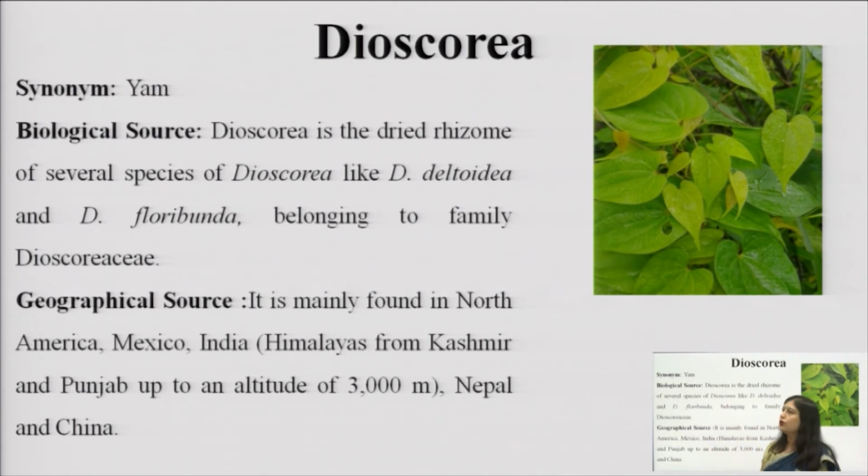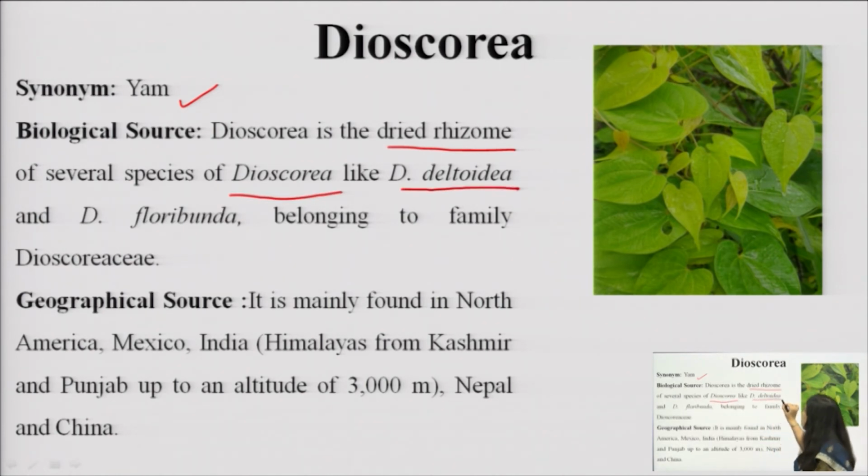that is the steroidal saponin drug Diascorea. Commonly it is also known as yam, the jimmycan. It looks like the jimmycan which people eat, that vegetable, it is very much similar to jimmycan. So the common name is yam, but this yam is slightly different, and the biological source mainly consists of the dried rhizomes of Diascorea, several species, mainly Diascorea deltoida, Diascorea floribunda. There are many other Diascorea species.